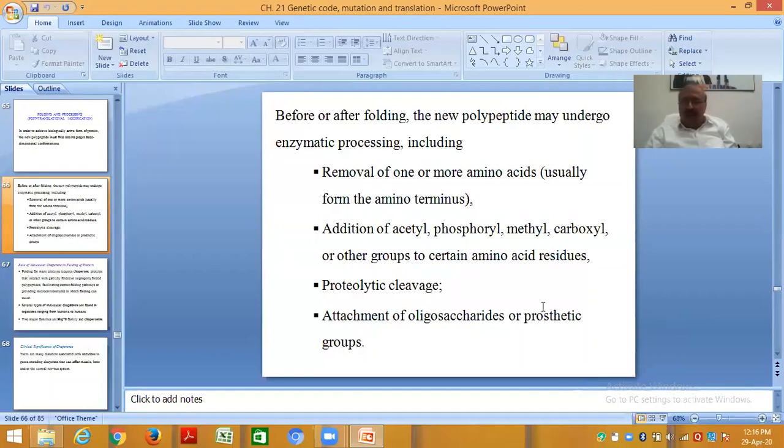Addition of acetyl, phosphoryl, methyl, carboxyl or other groups to certain amino acid residues. Then proteolytic cleavage means the cutting down, and attachment of oligosaccharide or prosthetic groups to the protein, because sometimes the protein may require some sugar moieties for its activity. So they are termed as the prosthetic groups.